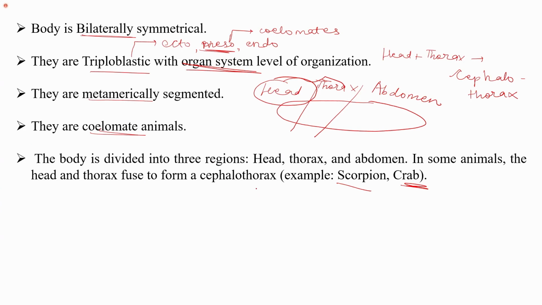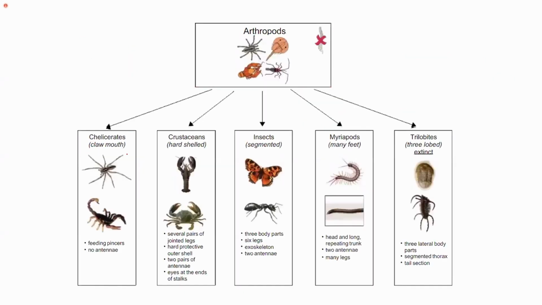So this was about the basic arthropods. Now we will see the different characteristics of arthropods, as I mentioned, in different classes. The first are the ones that have claw mouthparts and feeding appendages, and they have several pairs of jointed legs. They have a hard protective outer shell. They have two pairs of antennae, and the eyes are present at the end of stalks.